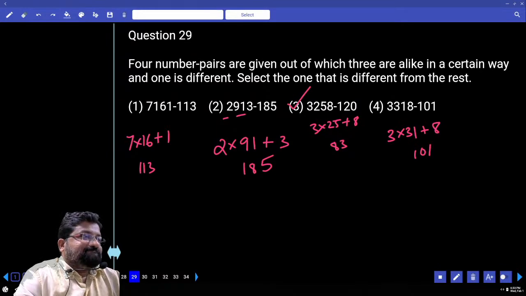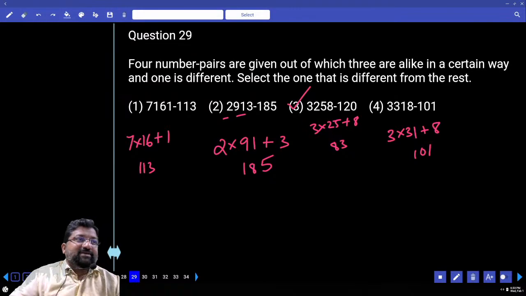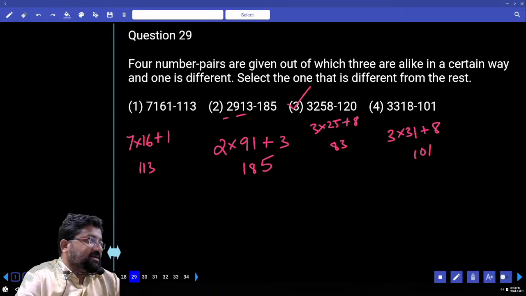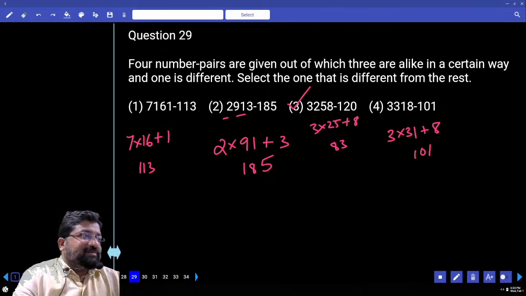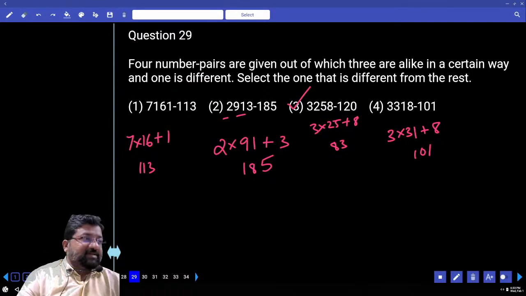Third. Is this clear? 100% guarantee there will be a link between the first and the second. Either vice versa also, second to first or first to second. Anything can happen, but for sure there will be a link. You have to think in that particular way. Okay? Many of you have maybe wasted 1 hour on this.